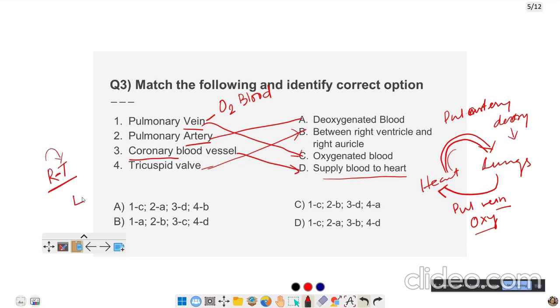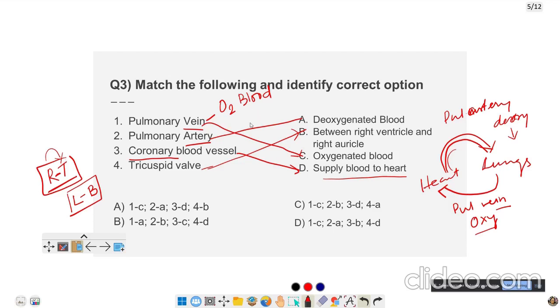Between left auricle and left ventricle, you have the bicuspid valve. This is what you have to always remember with regard to the valves. Right auricle has the tricuspid valve, and between the left auricle and ventricle you have the bicuspid valve.